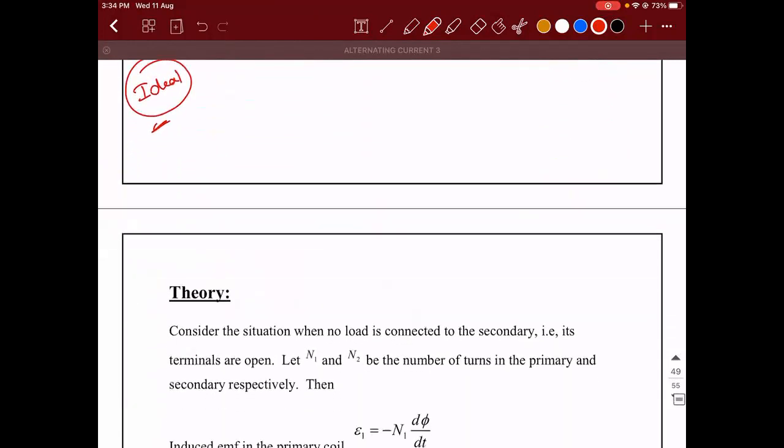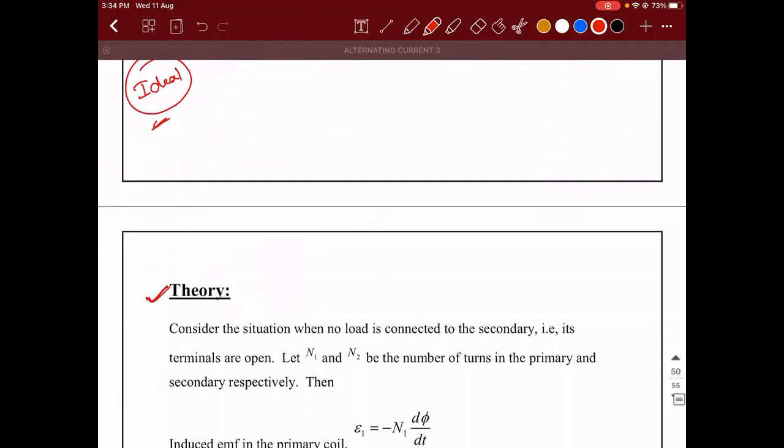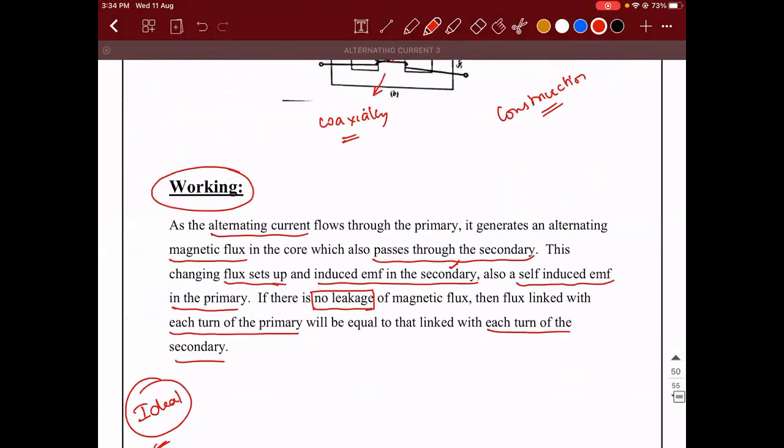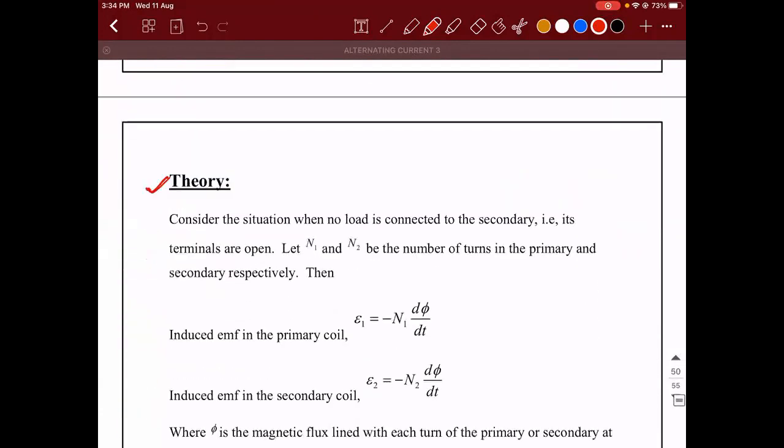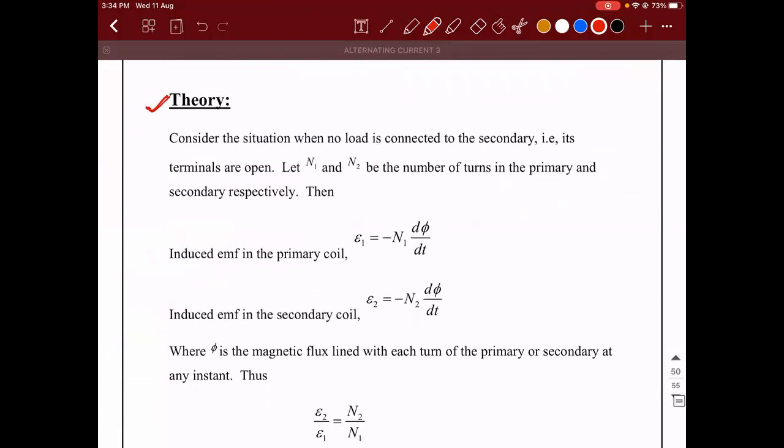Okay, then what is going to be the theory involved behind this? So this is how it works. Now let us see the theory. Now, we are considering a situation where there is no load connected across the secondary. The diagram is like this: primary winding, which is connected to the AC source, and secondary winding, which is an open circuit.